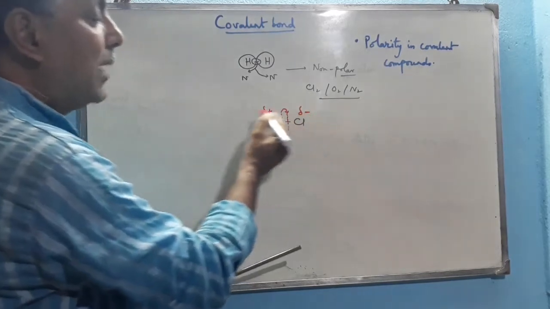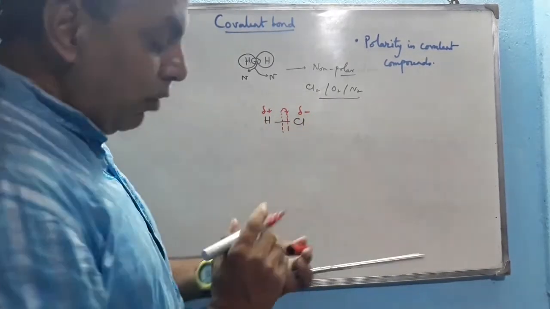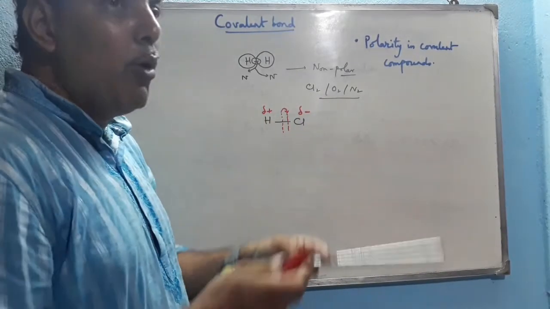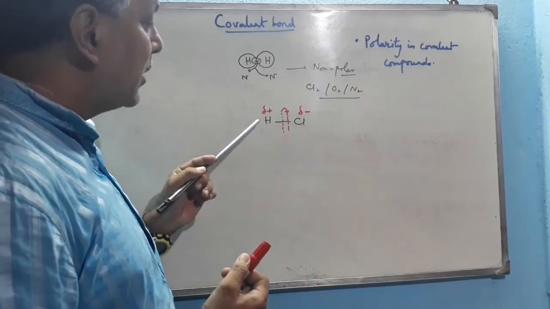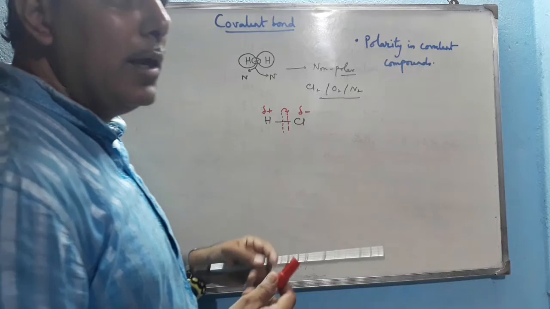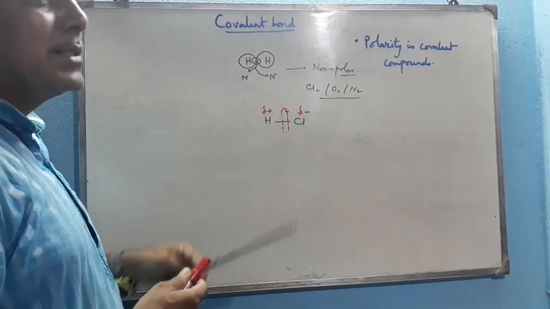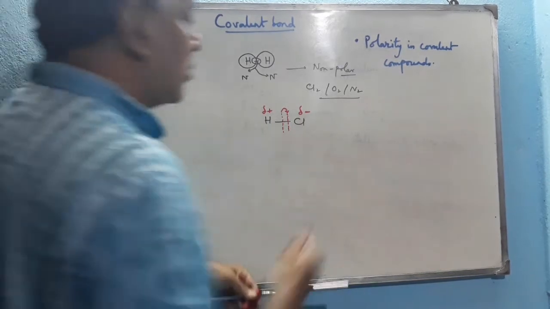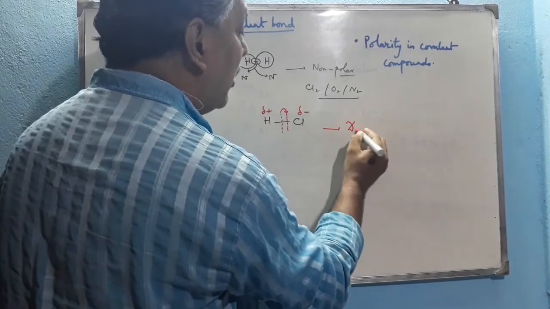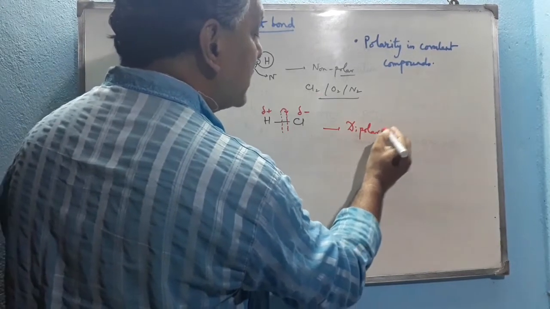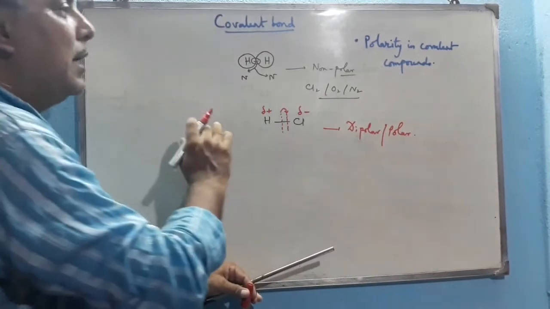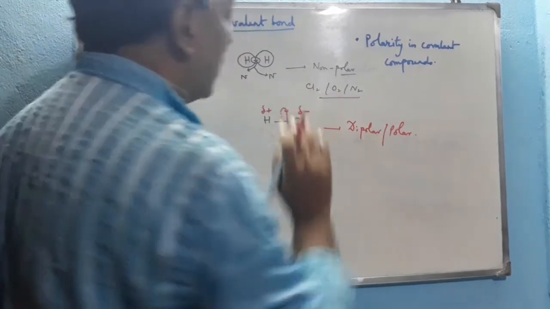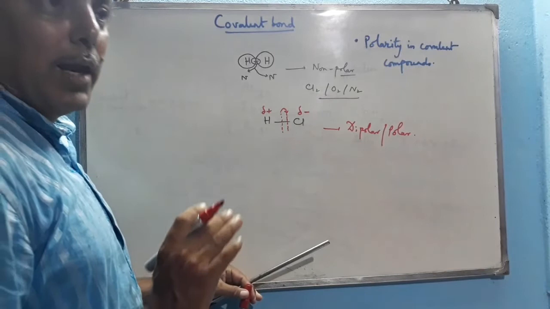So del negative, del positive: not discrete ions form in this case, but a pole generates over the chlorine atom as well as over the hydrogen atom, del positive over the hydrogen and del negative over the chlorine. So two poles are generated, and that's why such type of molecules are called dipolar molecules. Rather we can say such molecules are polar molecules. So this is the actual cause for the generation of polarity in a covalent bond.